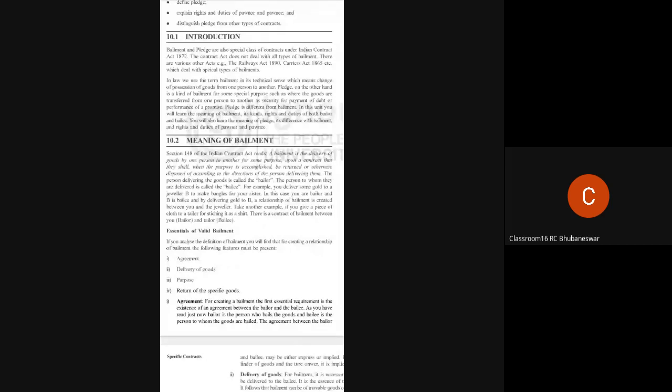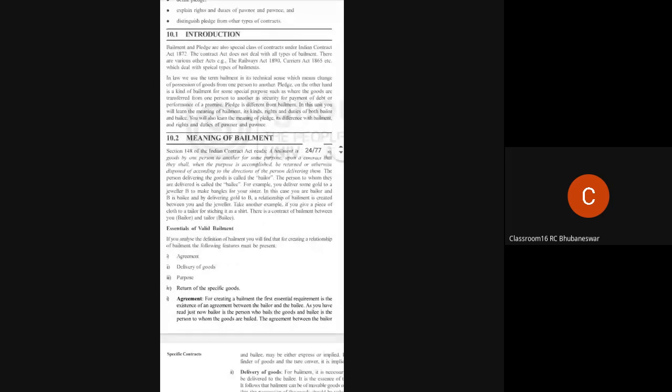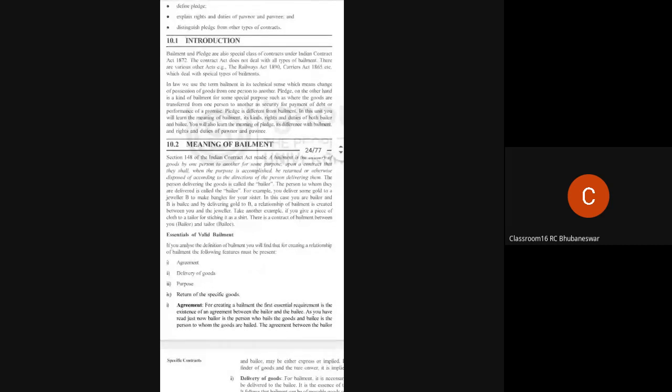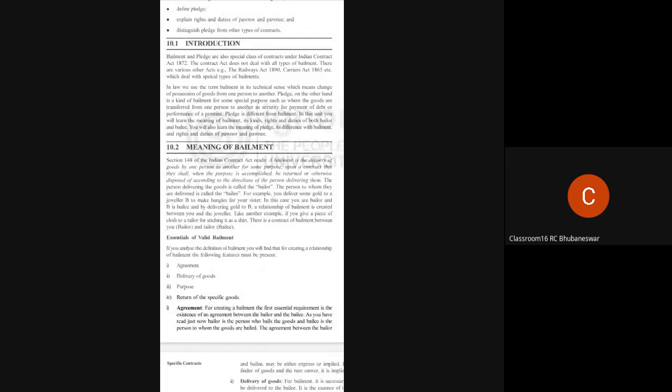The person to whom the goods are given is called the bailee. By delivering gold to B, a relationship of bailment is created between you and the jeweler. Take another example. If you give a piece of cloth to a tailor for stitching a shirt, here also a contract of bailment is created.